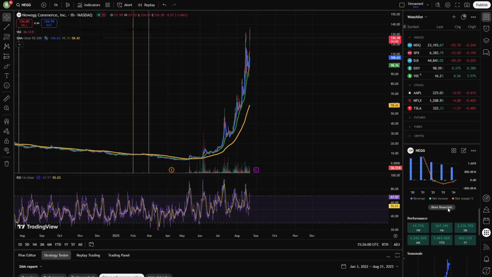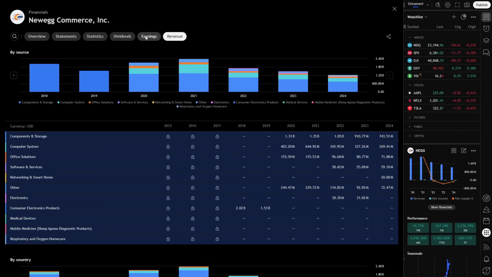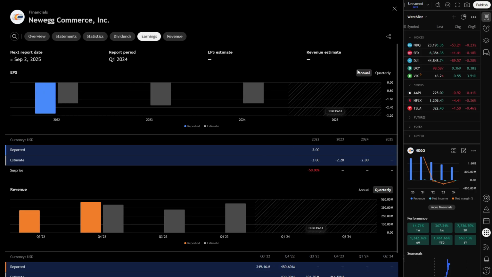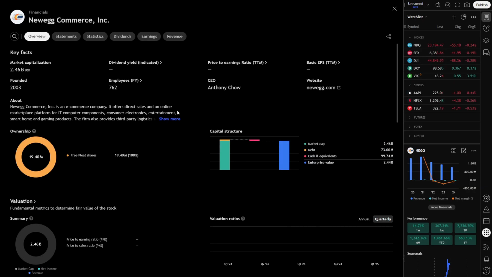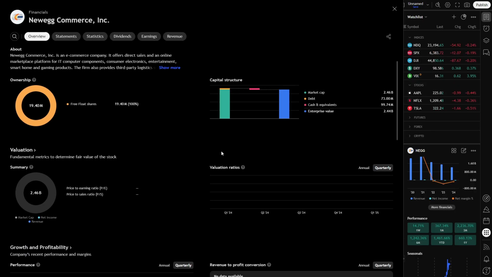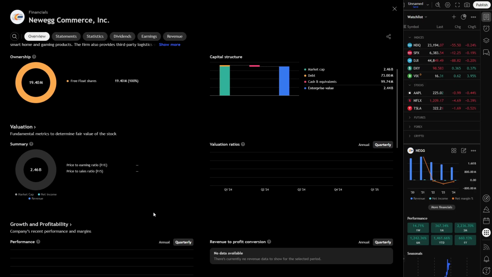Now, if we go down to the earnings estimates, as you can see annually, we don't even have a forecast for this year, and down here we don't have a forecast for this year in the revenue either. Oh well, I wouldn't touch this at all. Now, the overview of it: luckily they don't have that much debt. They have some cash, which is more than debt, which is lovely to see, but overall, not a huge fan, and we don't even have a PE or a PS ratio at this point.